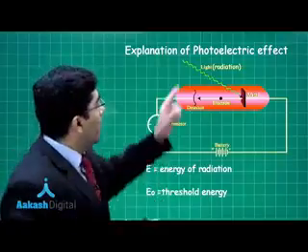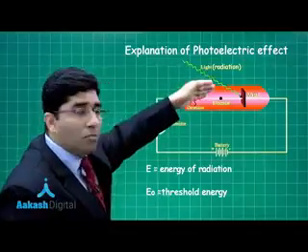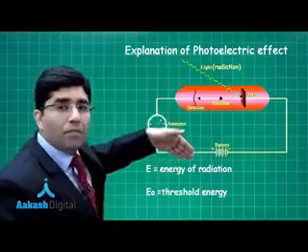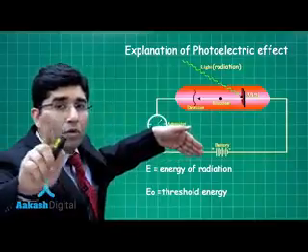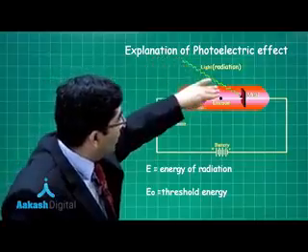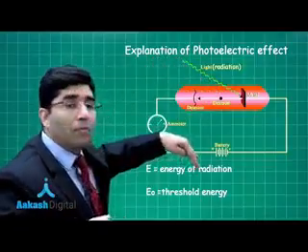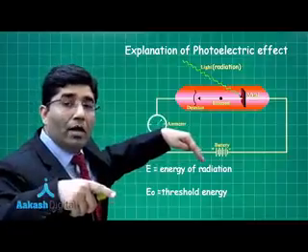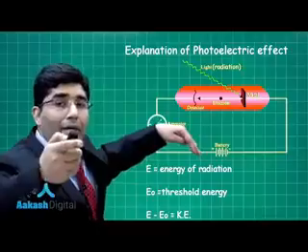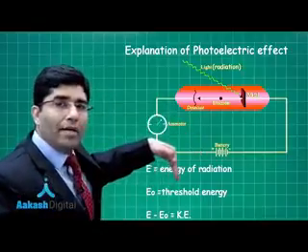Now, if the energy of radiation is smaller than the threshold energy, the electron will not come out. But if the energy of the radiation is more than the threshold energy, the electron will come out and the rest of the energy will become its kinetic energy. That is, E minus E naught is equal to kinetic energy.